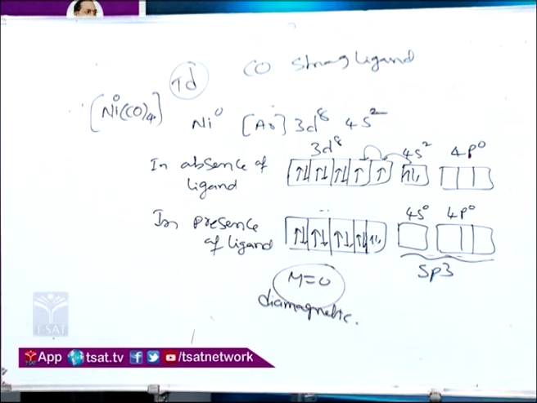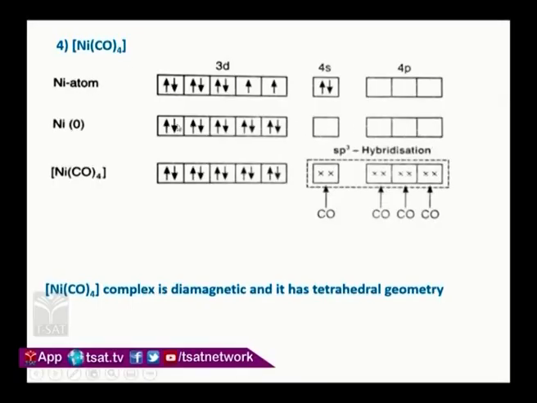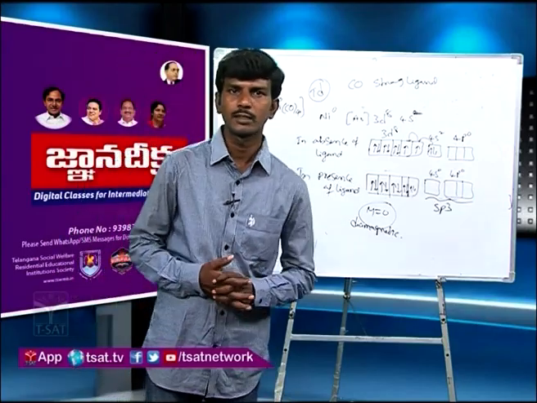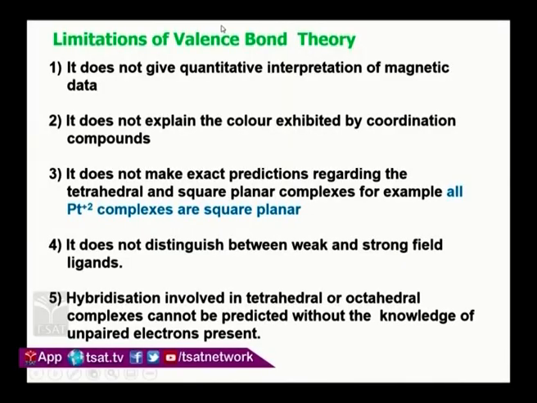Now let us see the limitations. Whatever I have written on the board is this. Limitations of valence bond theory. This theory does not give a quantitative interpretation of magnetic data. Totally this theory depends on magnetic data, but how it is exactly, Pauling has not given any explanation. Next, it does not explain the color exhibited by coordination compounds. Why are coordination compounds exhibiting color? There is no explanation. And there is no explanation about weak and strong field. I told that these ligands are weak, these ligands are strong. But how are these weak and strong?